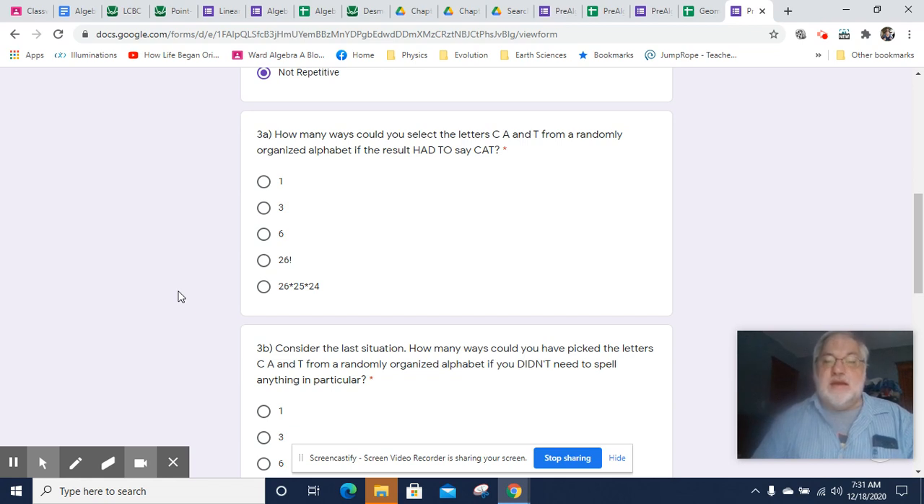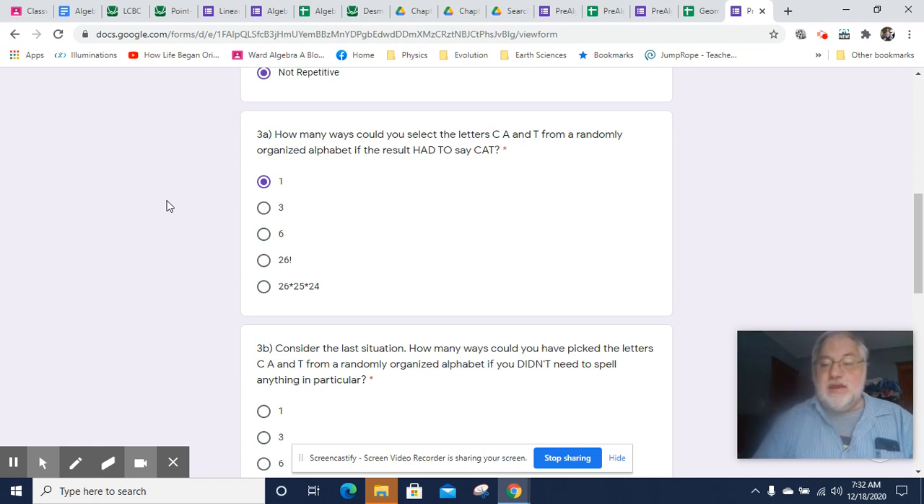All right, so let's say we have the letters of the alphabet randomly organized, and we have selected the letters C, A, T. And so we want to figure out how many different ways could we select the letters C, A, and T from that randomly organized alphabet if the result had to say C, A, T. So what I've implied here is an order. So we have to pick C first, then A second, and then T third. Well, there's only one C in the alphabet. There's only one A in the alphabet and only one T in the alphabet. So really, there's only one way that this can happen. I have to pull C first, then I have to pull A second, then I have to pull T third.